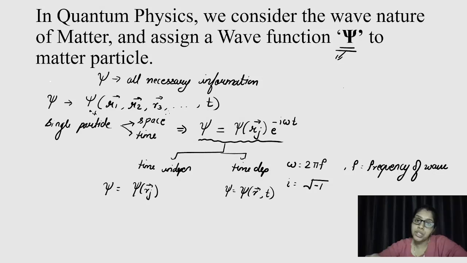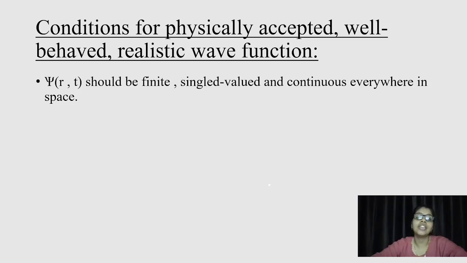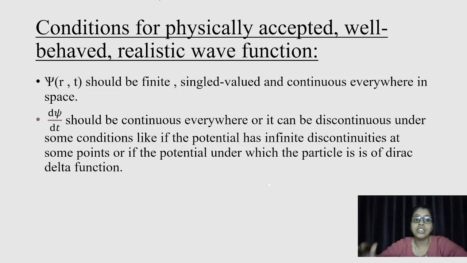So it is very much important to select the wave function, to assign a wave function to a particle with certain conditions. So let's see the conditions for a physically accepted and well-behaved realistic wave function. The first condition tells us that this wave function should be finite, single valued and continuous everywhere in space. Second, the derivative of psi should be continuous everywhere, or